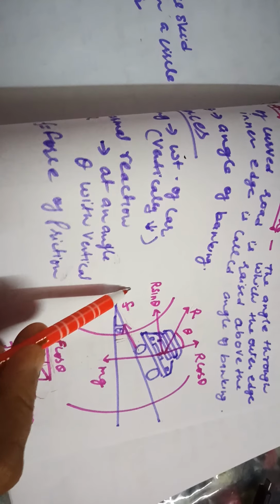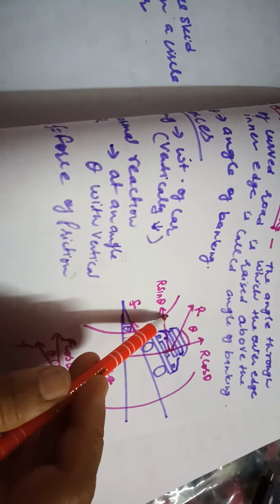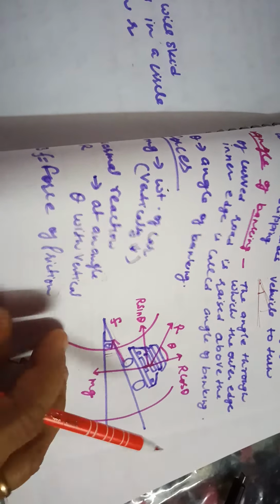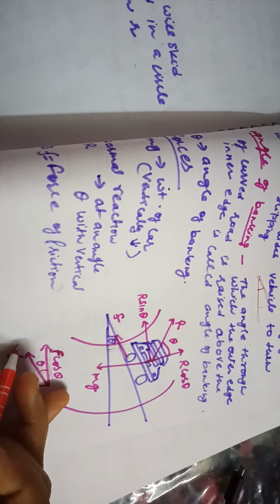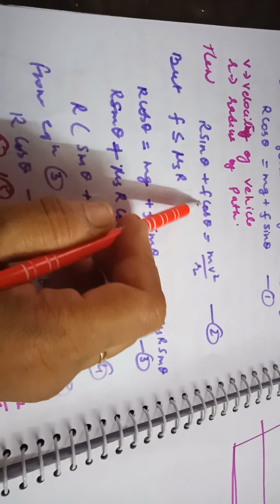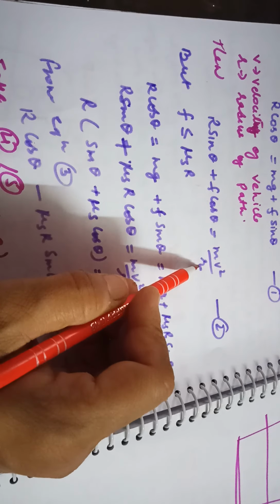This is the circular path and its center is like this. So both f cos theta and r sin theta act towards the center of the circular path. So these two forces are directed toward the center of the circular path, so they provide the necessary centripetal force. That is why I have written r sin theta plus f cos theta is equal to mv square upon r.